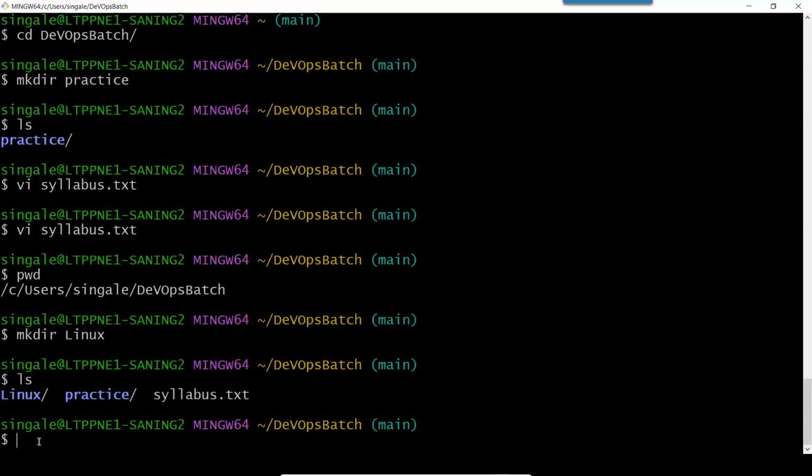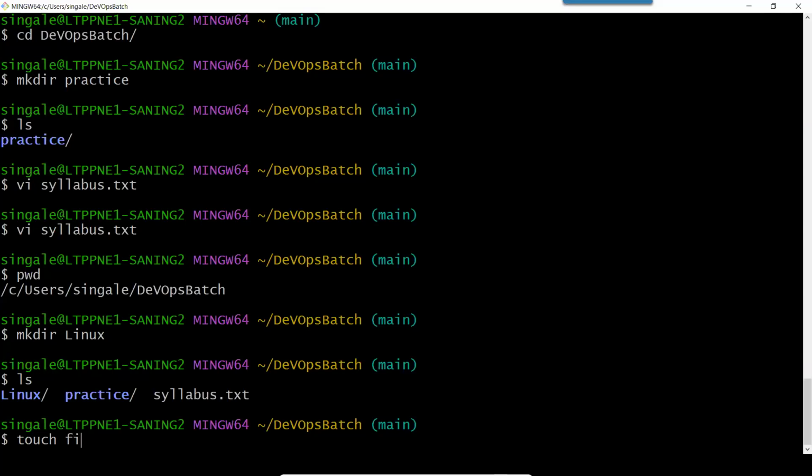And now here, if you want to create multiple files at the same time. So a very important aspect of Linux is Linux doesn't work as per extension. So if you give a file extension, it is okay. If you didn't give extension, that is also okay. So let's create multiple files at the same time. How we can create that? So we can create that using a command touch.